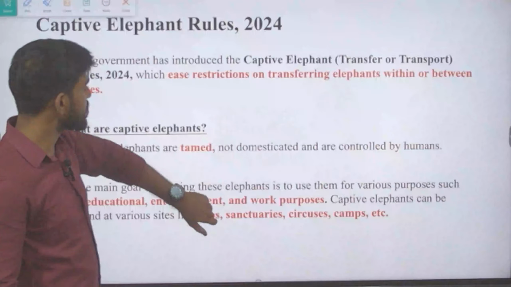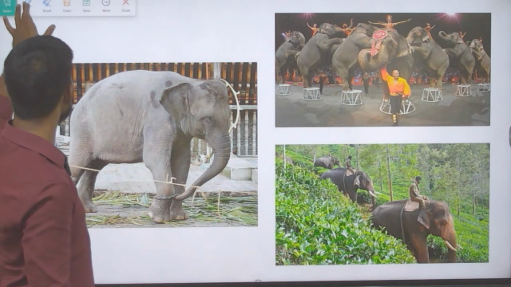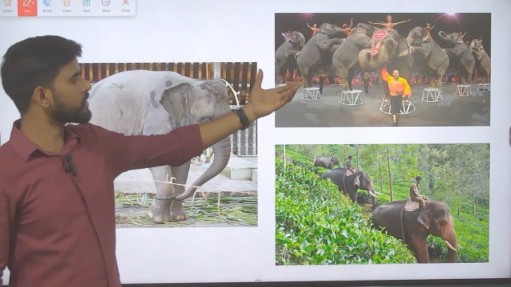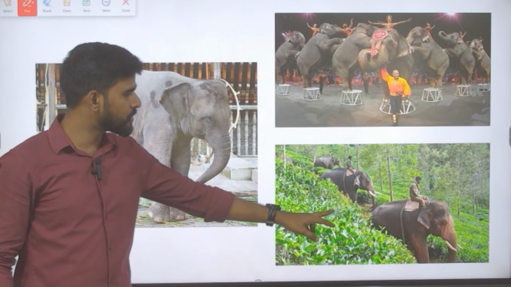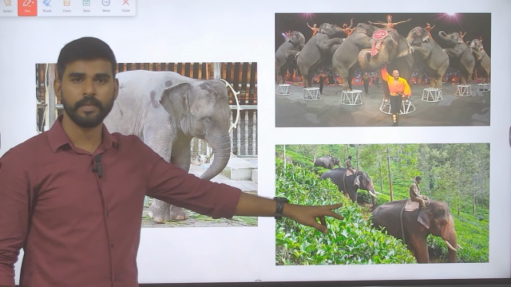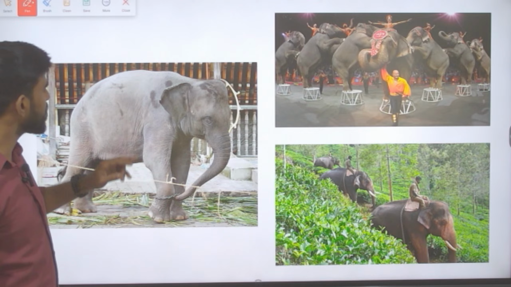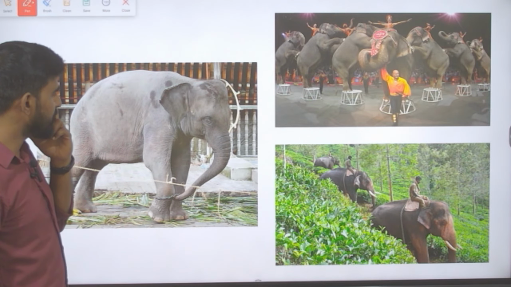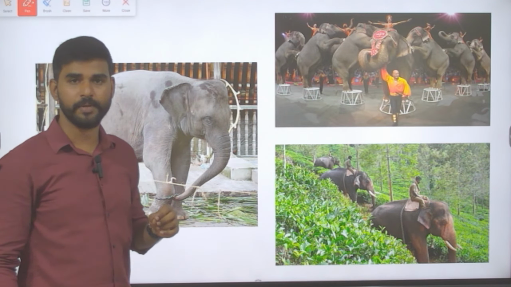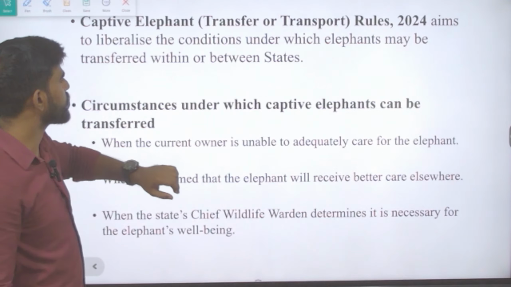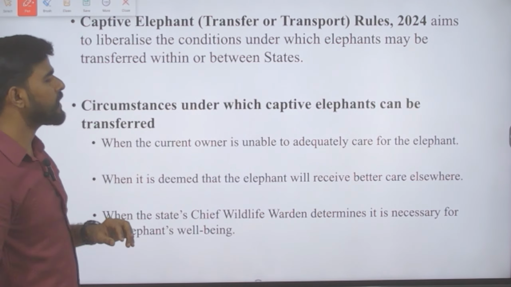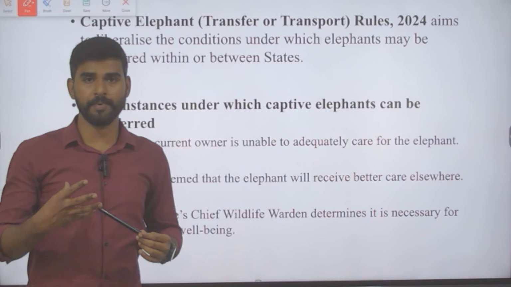If you see this picture, this is how the captive elephants are held at different places, in circus, in elephant camp. This is a picture from Teppakadu camp in Tamil Nadu, and this is a picture of an elephant in another camp. So these are the captive elephants that we are talking about. Now let us understand the details of the captive elephant rules.